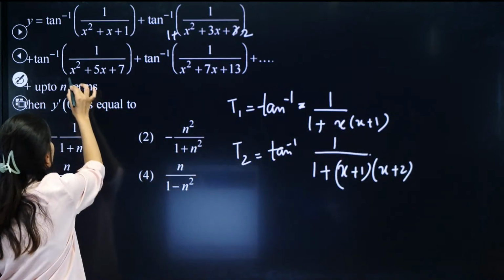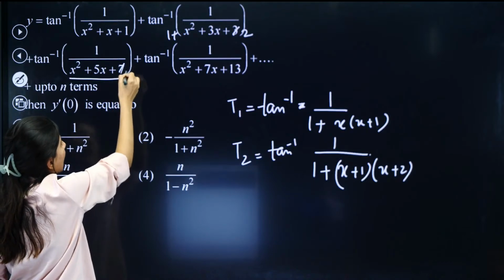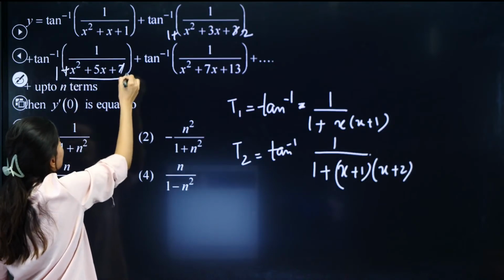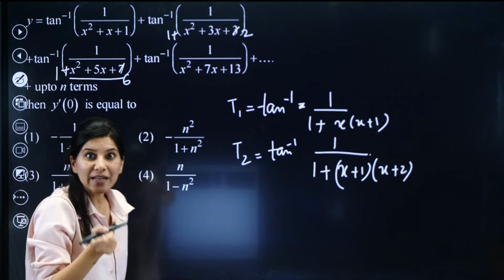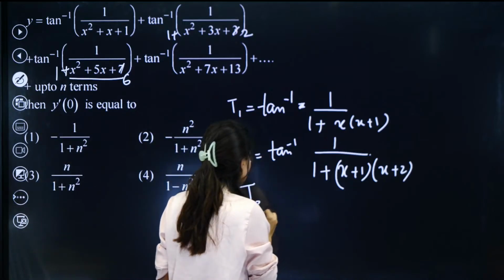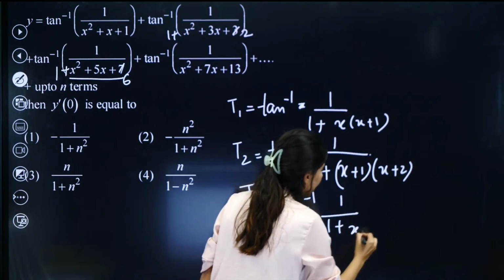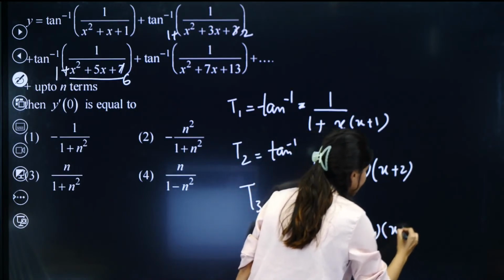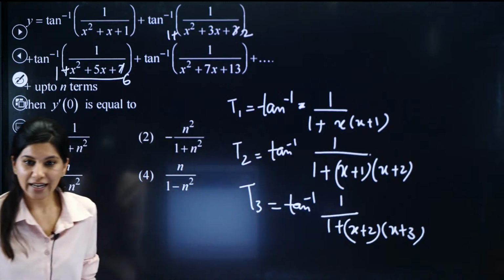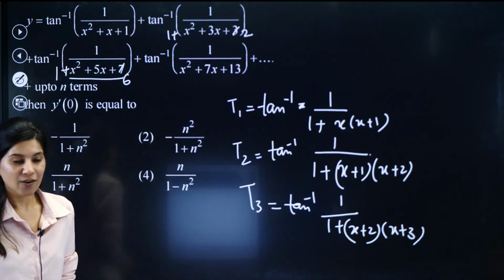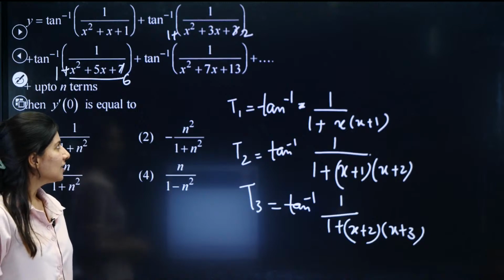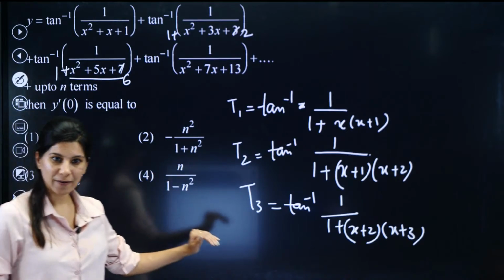One by one. What about this? So this 7 can be written down as 1 plus 6. x square plus 5x plus 6. So can you see T3 is what? Tan inverse 1 upon 1 plus x plus 2, x plus 3. This is your T3, right? Yes? Okay. So this is actually much simpler version.